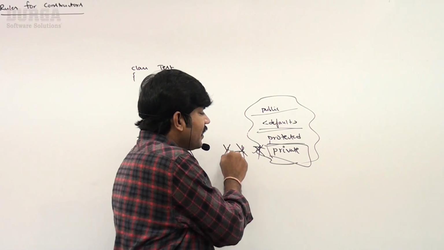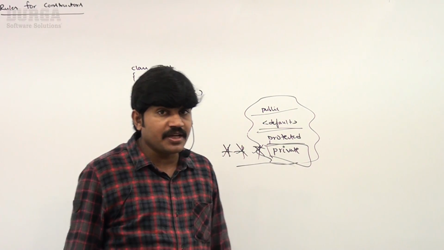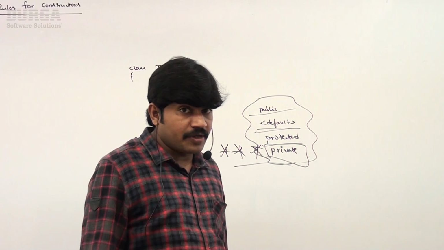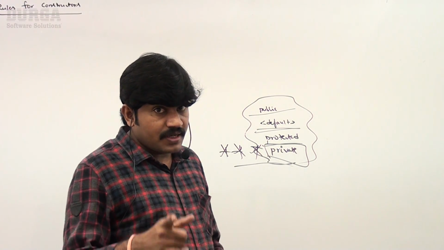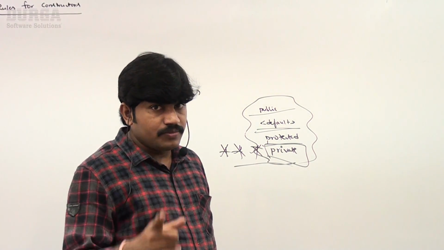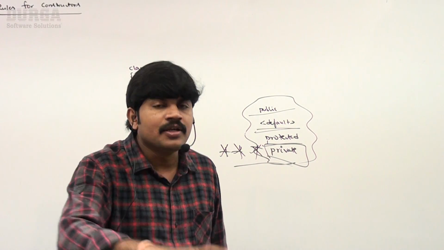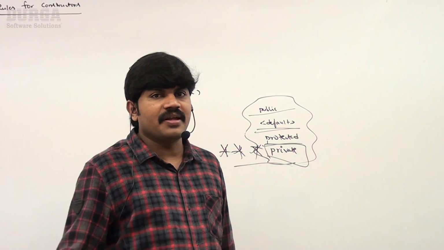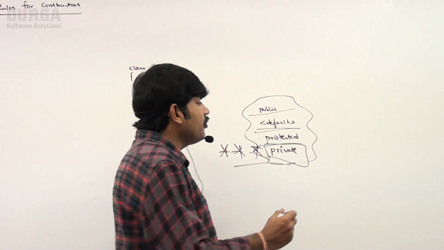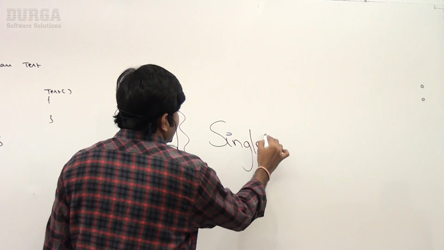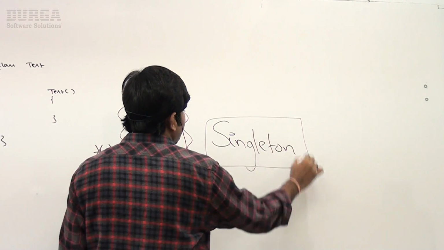Now private, very, very important. If we declare a constructor as private, what does it mean? Remember, we can create an object only within that class. Outside of the class, you cannot create an object. There is one beautiful concept in Java, Singleton classes, used to improve performance.